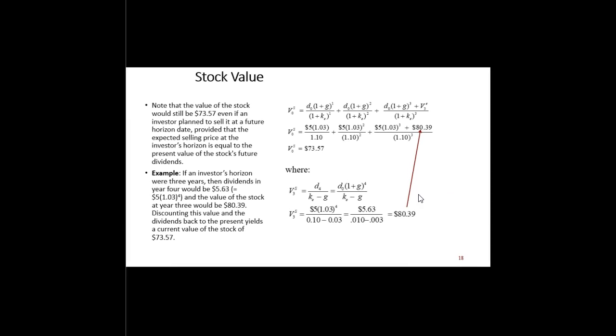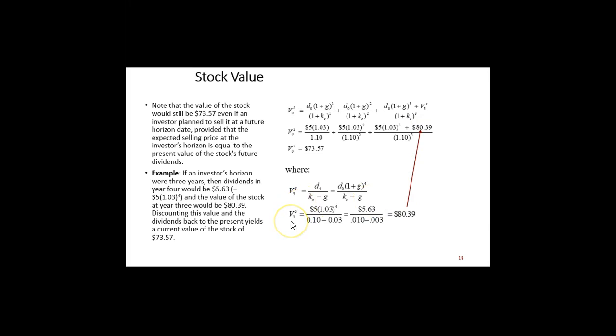Now that value of $73.57 would hold even if we didn't hold that stock forever, even if we were just going to hold it for 3 years, as long as the selling price in 3 years we could derive as equal to the present value of the stock's future dividends at period 4 and beyond. So what would that look like? The value of the stock today would be equal to the present value of the first period's dividend, the present value of the second period's dividend, and the present value of the sum of the third period's dividend and us selling that stock in the third year. And how do we come up with this $80.39?